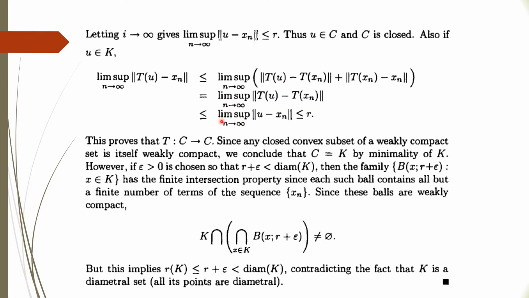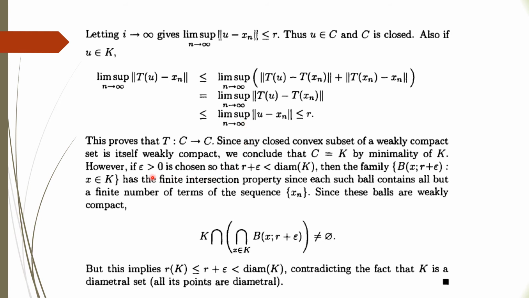But this is less than or equal to r. So what we get, Tu also belongs to C. So this proves that there exists a mapping T going from C to C, which is closed, which is convex, which is non-empty. So this is also weakly compact. So what we conclude is that C should be equal to K by minimality of K, right? So it means C should be equal to K because K is the minimal one satisfying this condition.